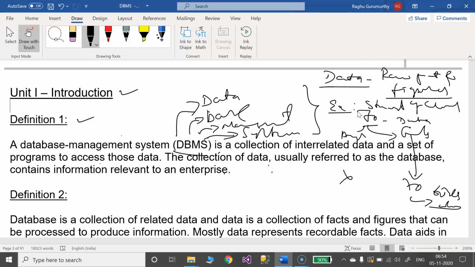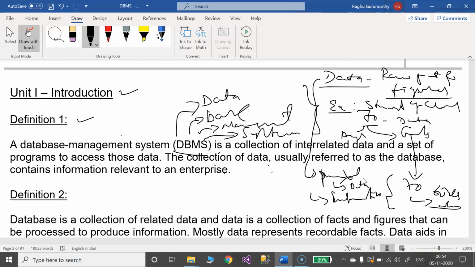So 70 is the data. When we process the data, I mean to say we find out the number of boys and the number of girls, and we come to some kind of conclusion. After processing the data, we get information.